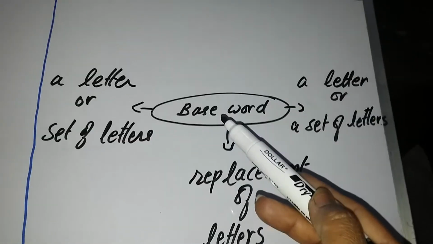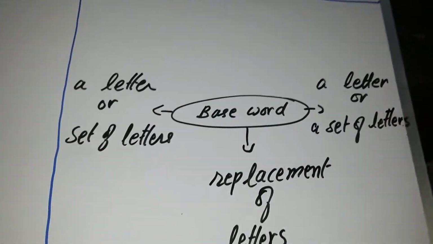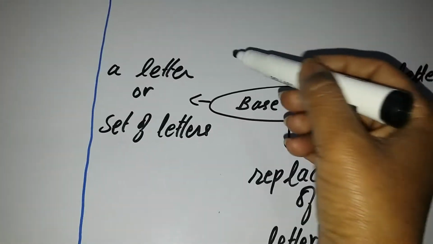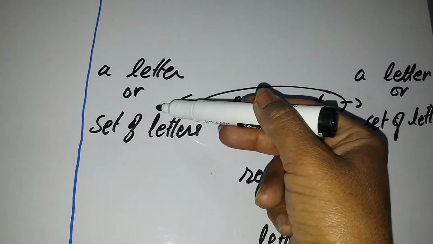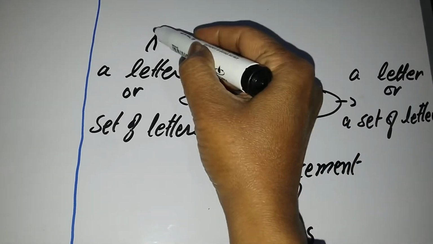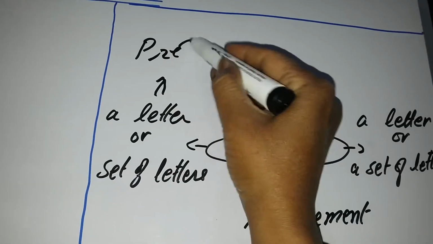This process is called affixes. By using affixes, we can create different types of words. If we put a letter or a set of letters at the beginning of the base word, it will be called prefix.